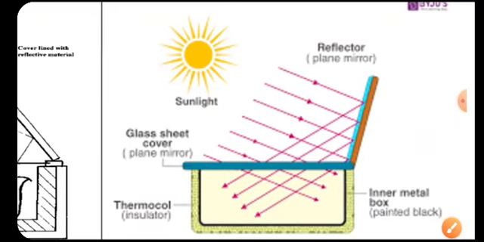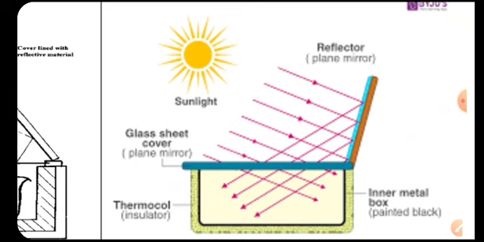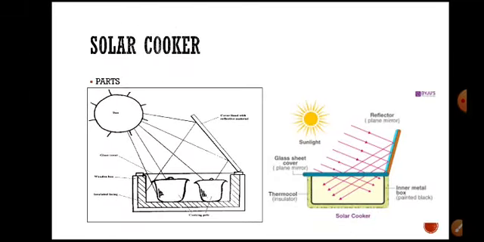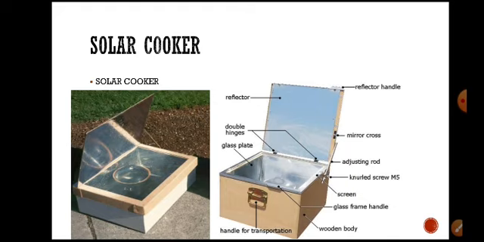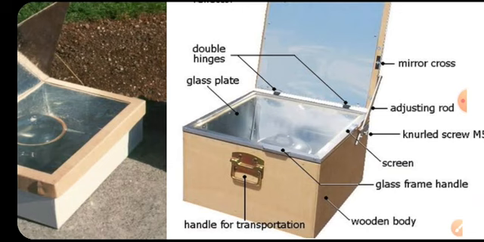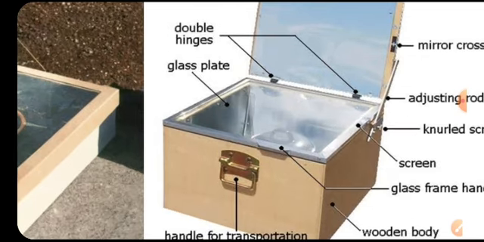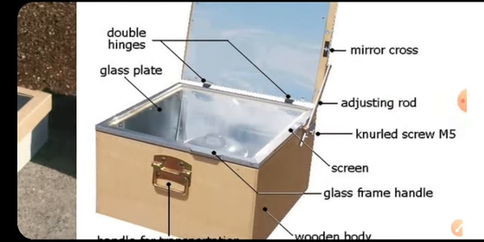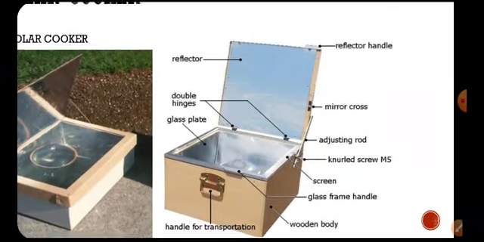So observe here the inner box, thermocol in a wooden sheet. See, this is the wooden body. Inside the wooden body, the thermocol is coated inside, and a glass plate is fixed on the body, and inside the bowl is there, and an adjustable reflector will be there.